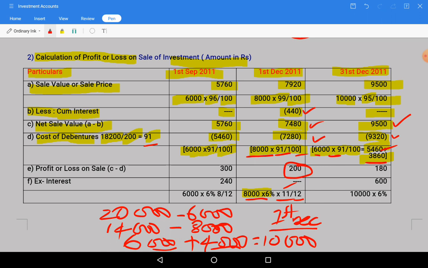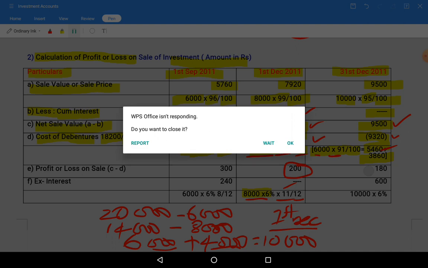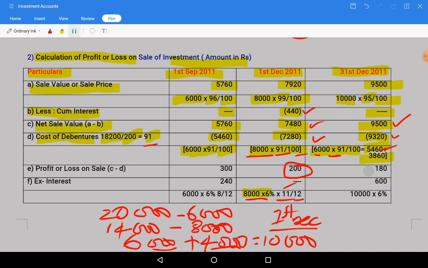180 rupees is the interest portion. The months we are having, that we need to consider. 10,000 into 6%.